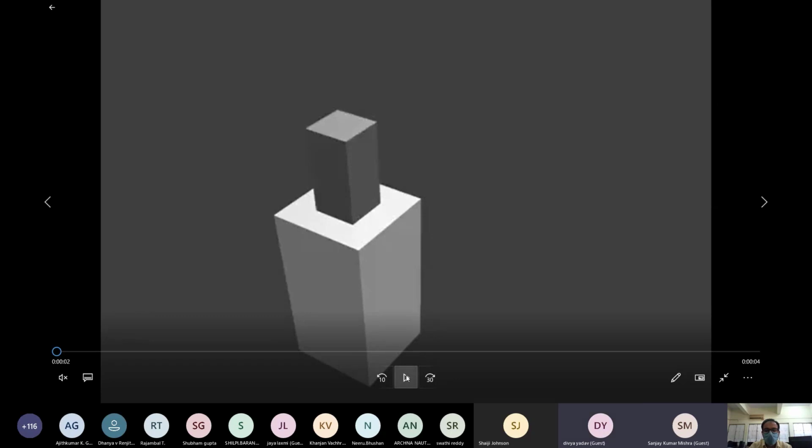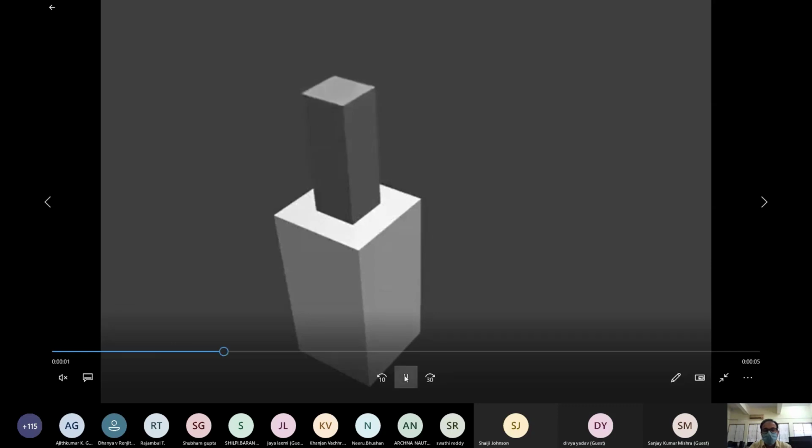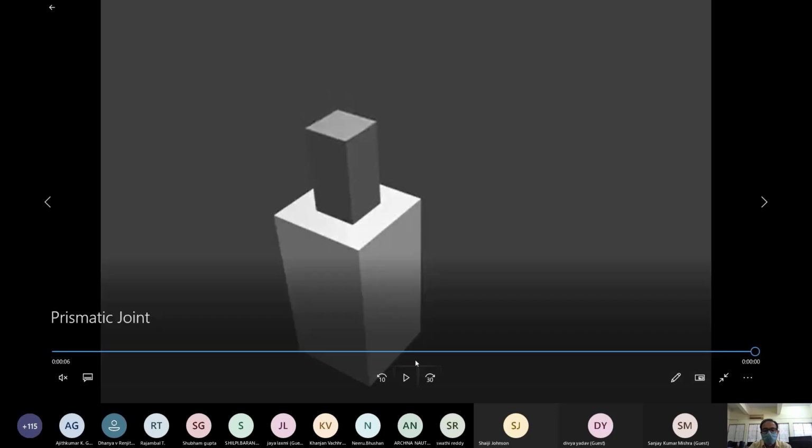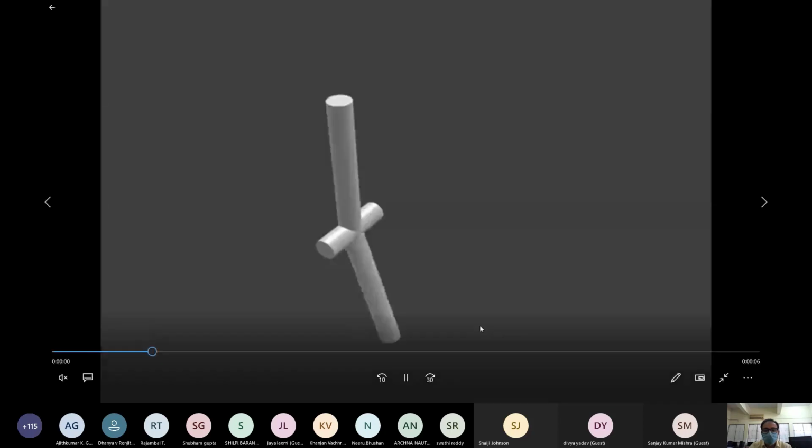So that will show you the prismatic joint. That means it is the non-circular part that is moving along a linear axis. That's why we call it a linear joint or prismatic joint. If it is a circular part, it will be called a revolute joint. That is vertical, and in movement it will be perpendicular to the input. So this is the revolving joint.